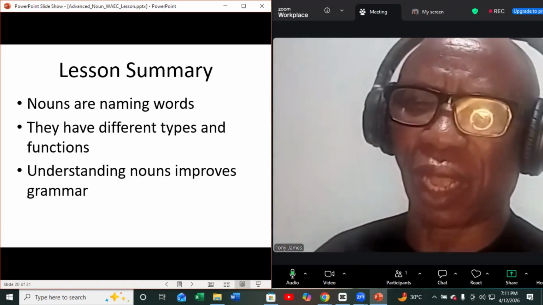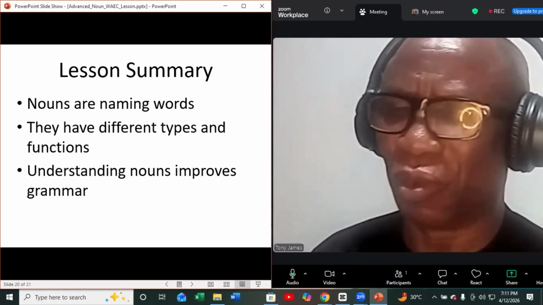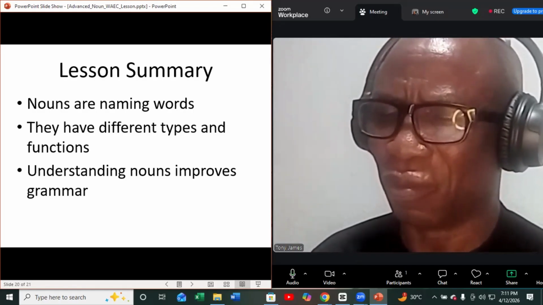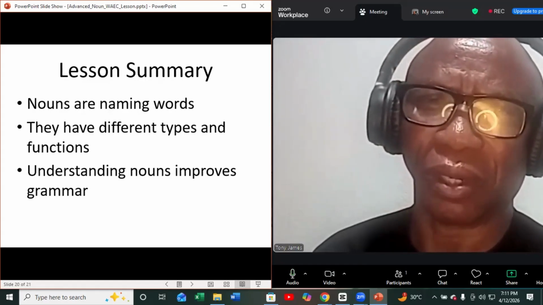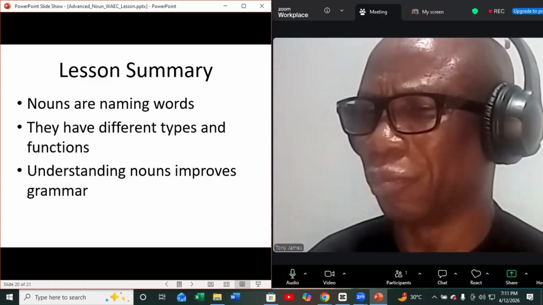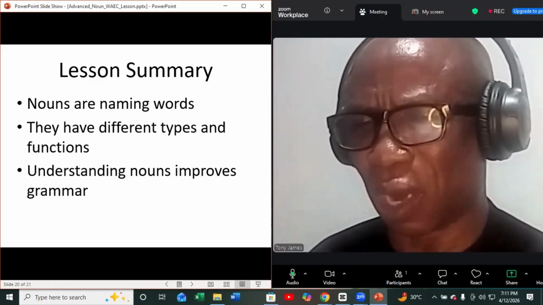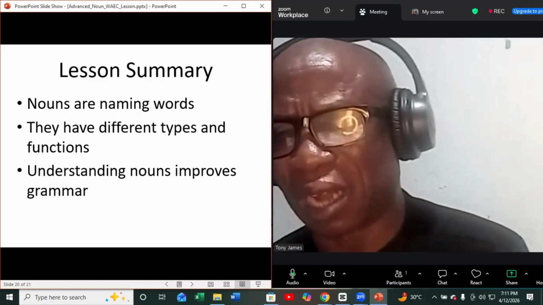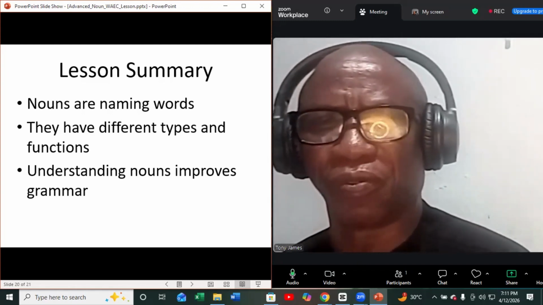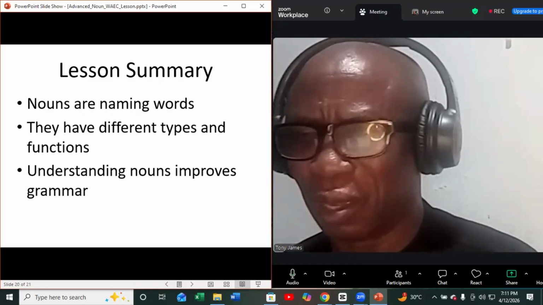So we have discussed noun, and we have talked about types of nouns. We have looked at functions of nouns. We have looked at the use of the collective noun, the countable and uncountable nouns, and so on. Students should endeavor to increase their understanding of nouns so that they can improve on their grammar. When you do this, passing the WAEC exam is sure.